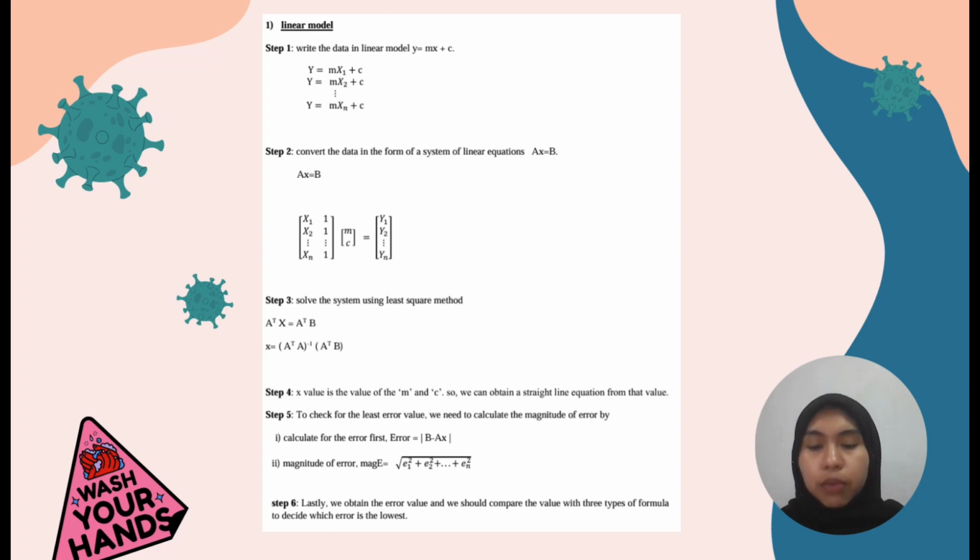Next, for step 5, we need to check for the least error value by finding the error, B minus Ax. And for the magnitude of error, we need to square root the sum of all the squared errors. Lastly, we need to compare the magnitude of error value with the other model.